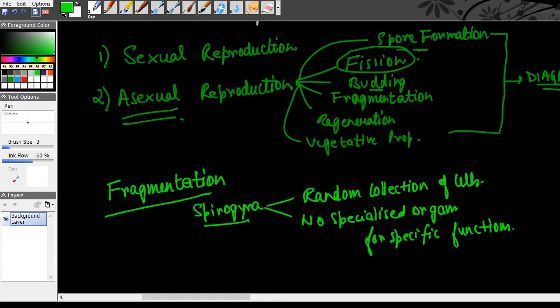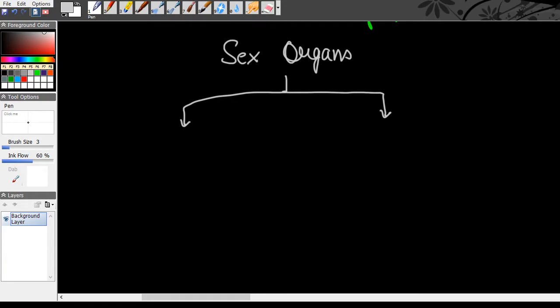Now we come to a question that has been asked: we need to find the difference between primary and secondary sex organs. First of all, the sex organs are of two kinds, so we'll divide them. First we have the primary sex organs, then we have the secondary sex organs.